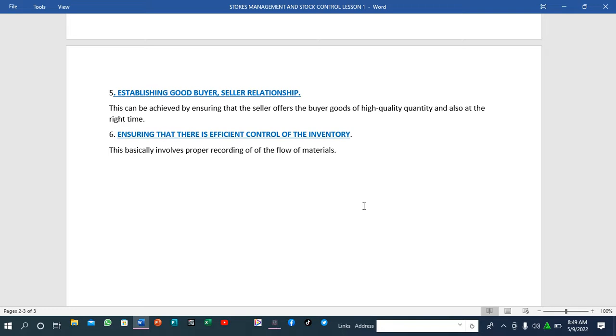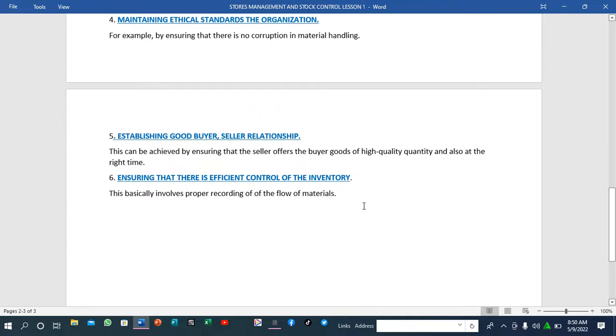This basically involves proper recording of the flow of materials. If the goods have been procured, these are the goods that have entered into the warehouse, and this is how the flow of goods has been happening. If you are dealing with equipment, you have to maintain an inventory stating that this equipment was bought on 21st May 2007, and then you have to ensure that there is a clear inventory that shows how this equipment has been used. Maybe it was borrowed at this time, it was returned at this time, it was in this state, and it has been returned in this state. So basically that is what we call inventory control.